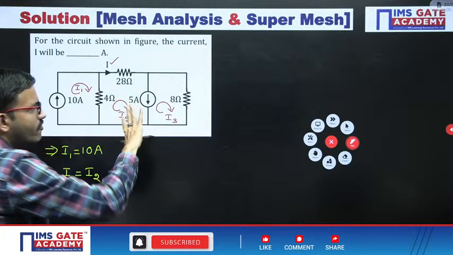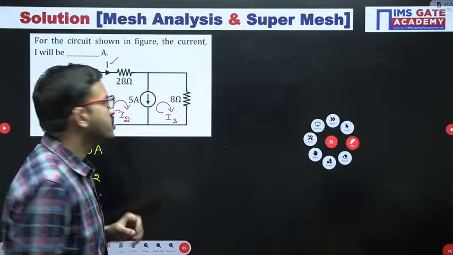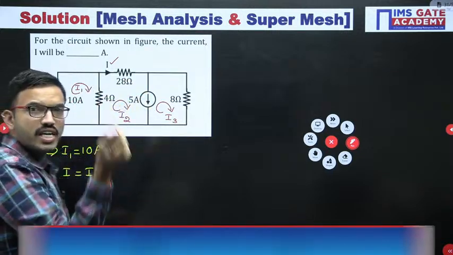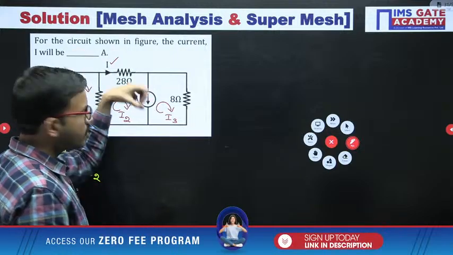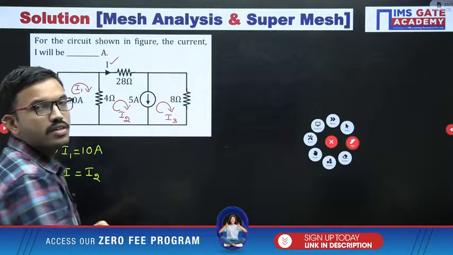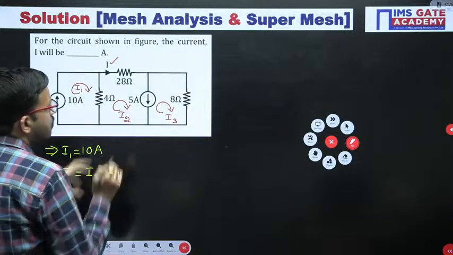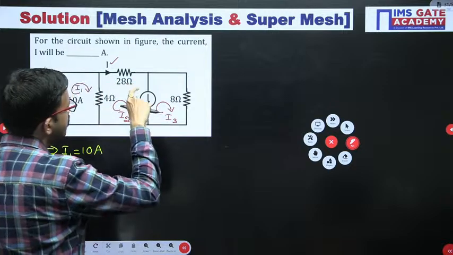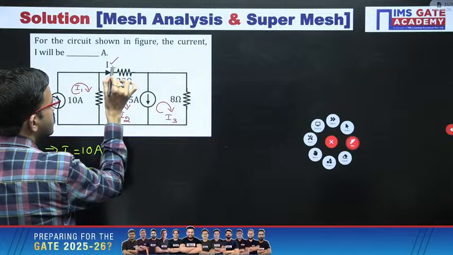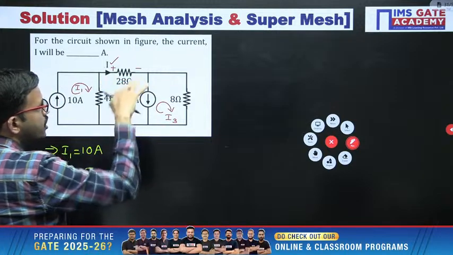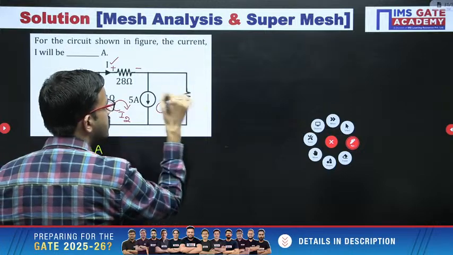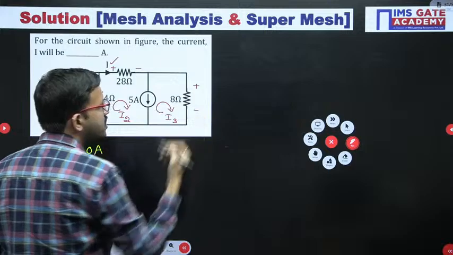When you are using a super mesh, it is very simple. Because of the current source we are unable to proceed, so just remove the current source from the circuit. Then superficially we are getting one closed path, that is called the super mesh, that's all. Now with respect to this current, the voltage polarity is like this, plus minus. Similarly here in this branch only the I3 current is flowing, and according to that, the voltage polarity is like this, plus minus.